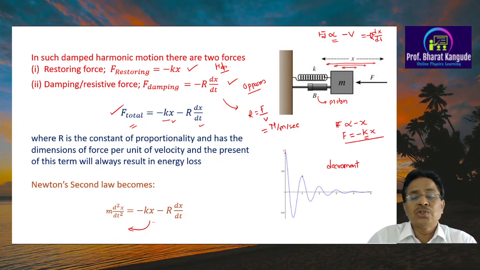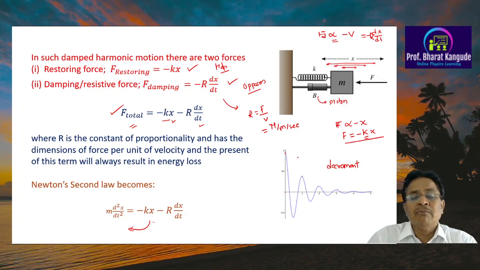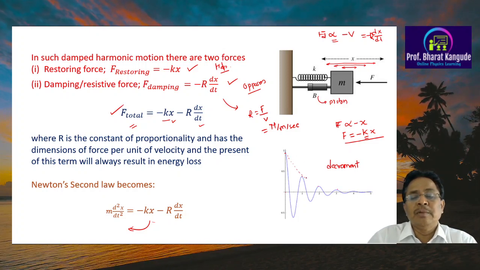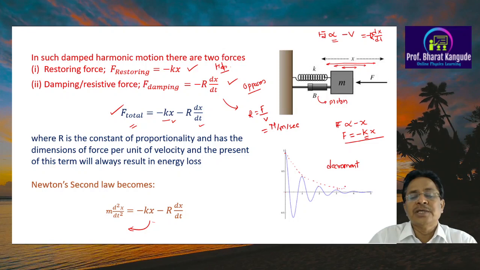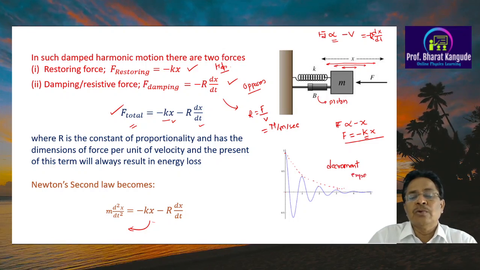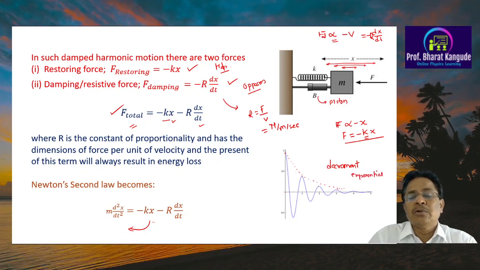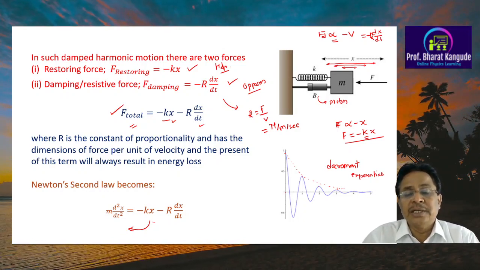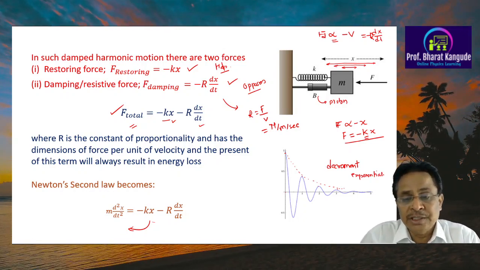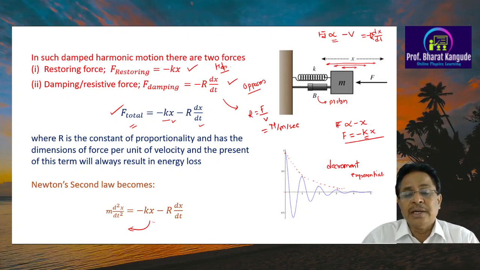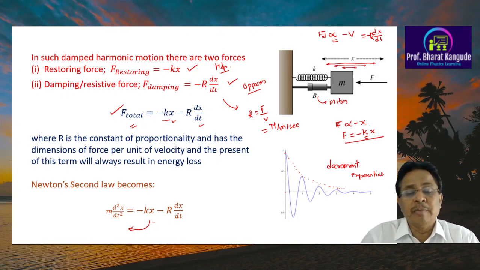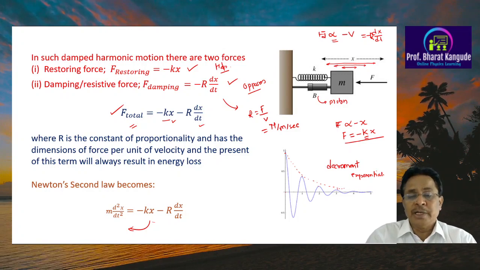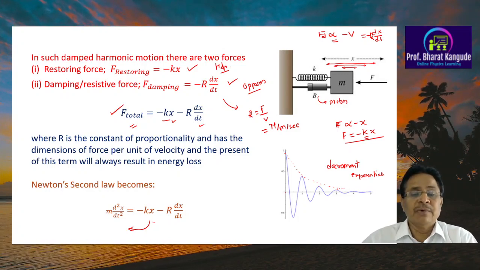And if we join all these particular points, we will see this decrement or decrease is nothing but an exponential decrease. So the amplitude of this particular motion goes on decreasing, and that is an exponential decrease as it is shown here. So it is not linear or anything else, it is said to be exponential decrement. How it is to be carried out and understood, we will see in further slides.